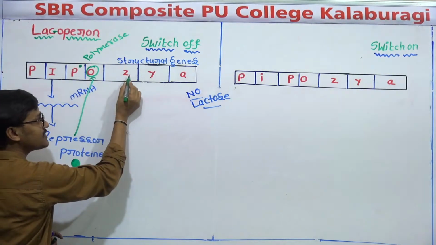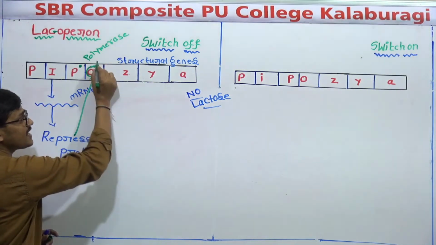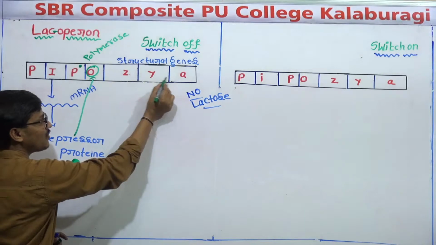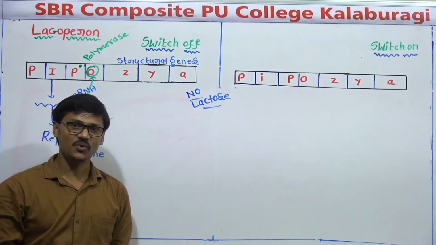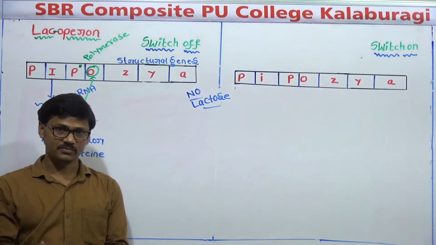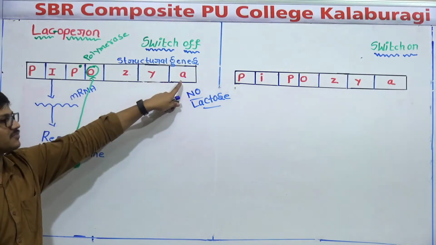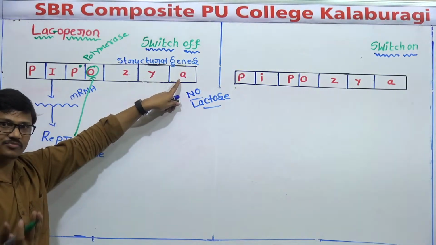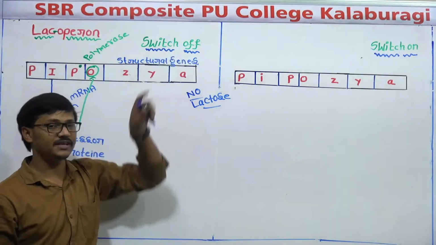It cannot reach Z, Y, A. When polymerase enzyme cannot reach Z, Y, A, there is no mRNA. When there is no mRNA, no protein. When there is no protein, there are no enzymes, because enzymes are made up of proteins. This condition is called the switch off condition.